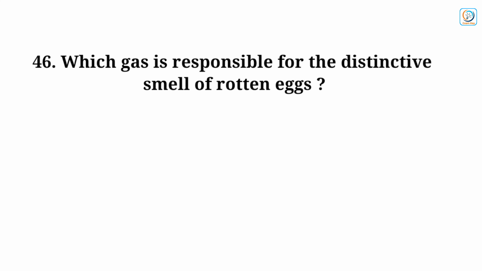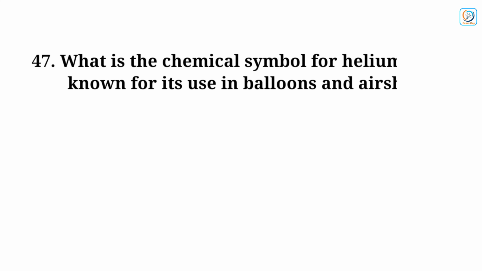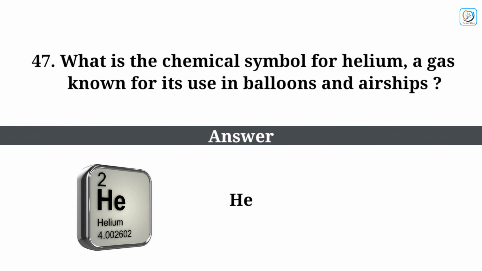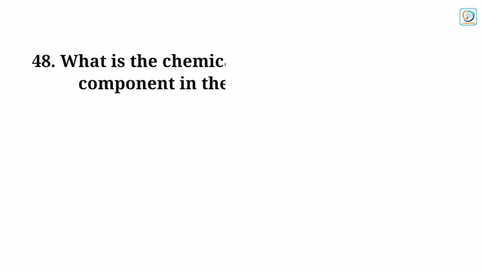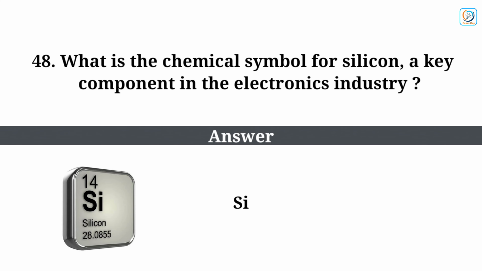Which gas is responsible for the distinctive smell of rotten eggs? Answer: hydrogen sulfide. What is the chemical symbol for helium, a gas known for its use in balloons and airships? Answer: He. What is the chemical symbol for silicon, a key component in the electronics industry? Answer: Si.